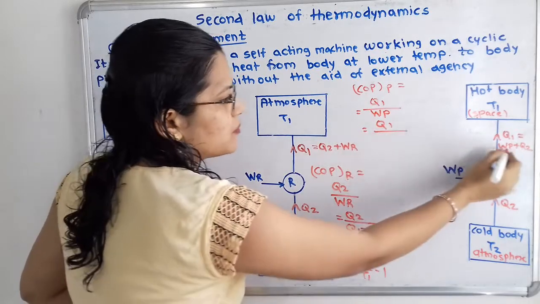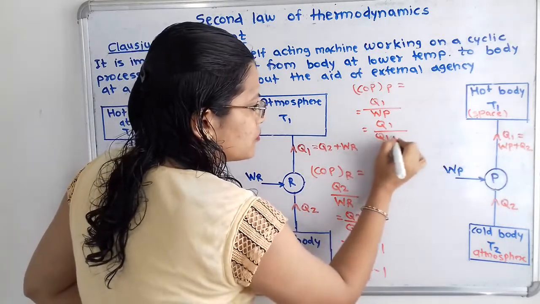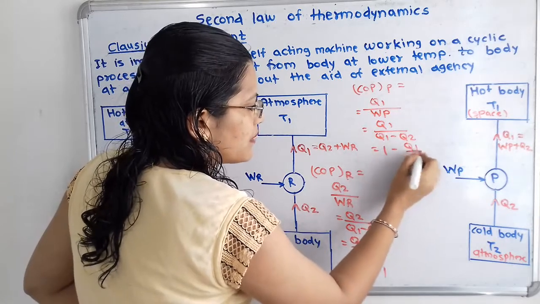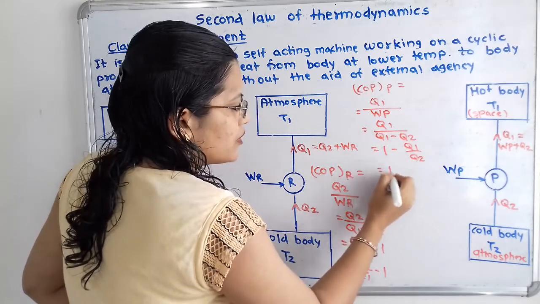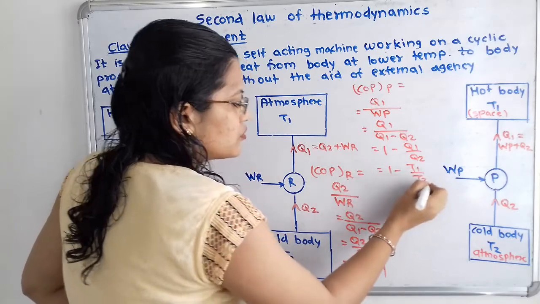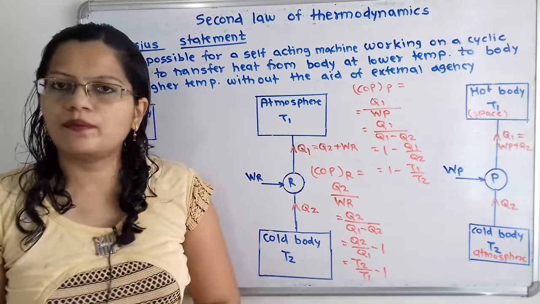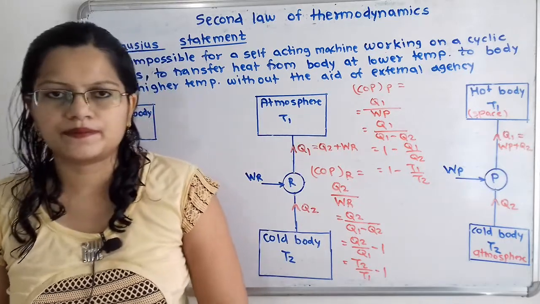So again we will simplify this. Q1 divided by WP is nothing but Q1 divided by Q1 minus Q2. So again we will solve this: 1 divided by 1 minus Q2 by Q1, so 1 divided by 1 minus T2 by T1. So this is the formula that we can use to calculate the coefficient of performance of the heat pump.